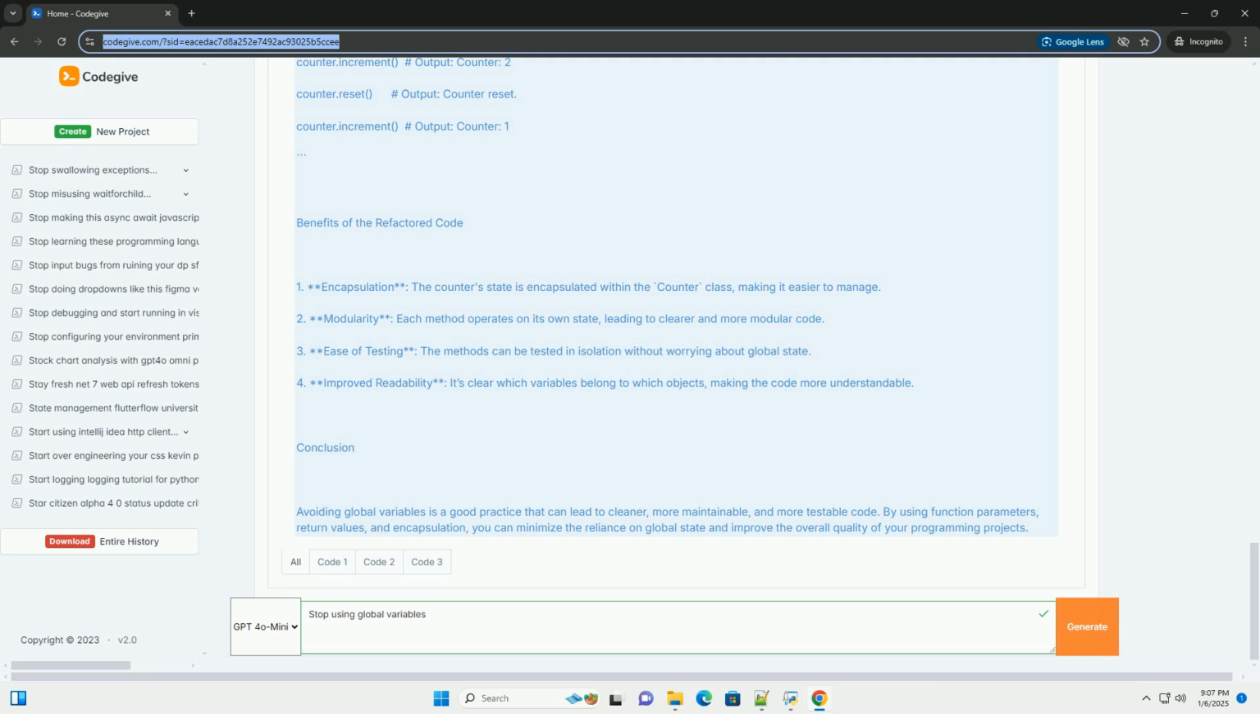3. Encapsulation. Use classes or modules to encapsulate state and behavior, limiting the scope of variables. 4. Constants. If you need values to be shared, consider using constants or configuration objects instead. Example: avoiding global variables. Here's a simple example to illustrate the problems with global variables and how to refactor code